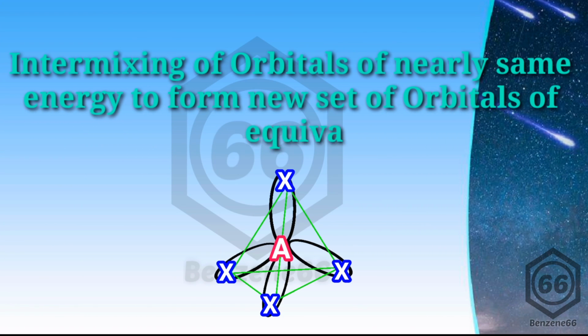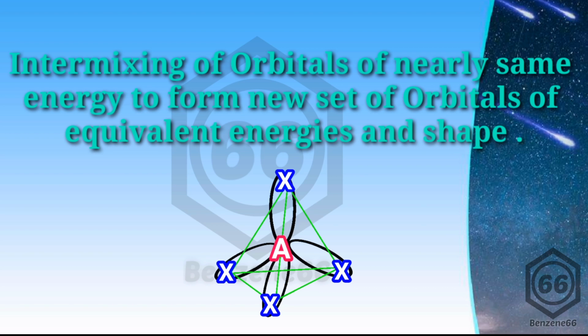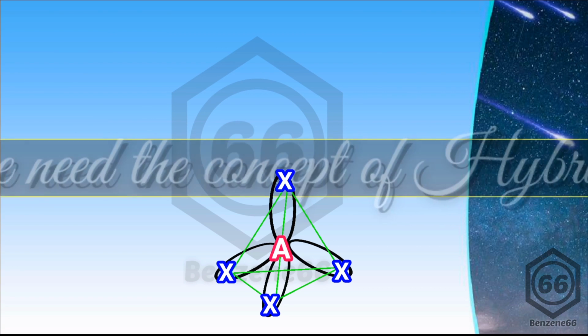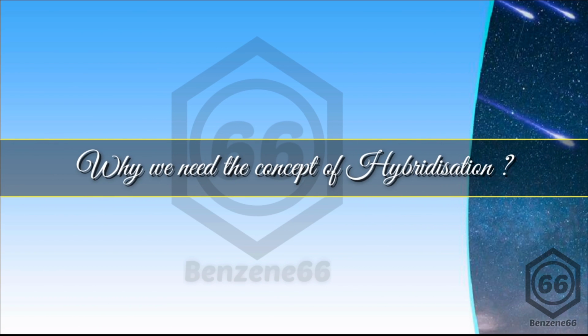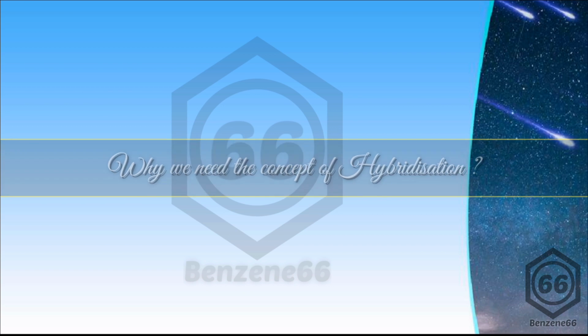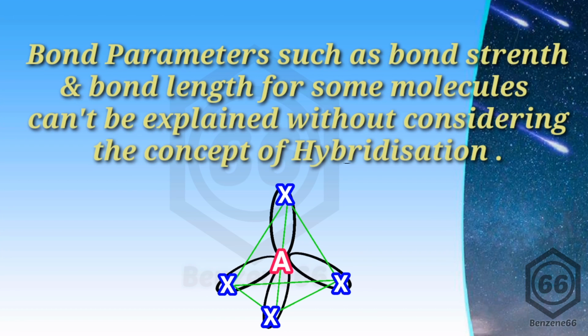Hybridization is a process of intermixing of orbitals of nearly the same energy to form orbitals of identical energies and shape. Why do we need the concept of hybridization? That question arises. For some molecules, the bond parameters such as bond strength and bond length cannot be explained without considering the concept of hybridization.